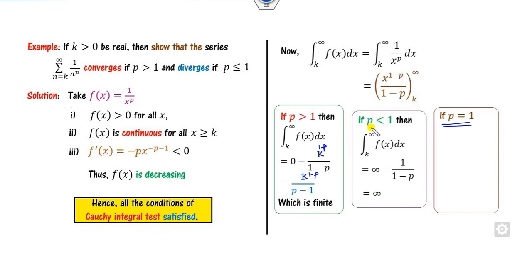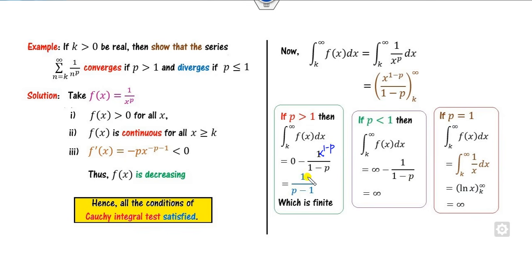When p is equal to 1, what will happen? This is something over infinity, and we can't solve it directly, so I can substitute here. When p is equal to 1, the integration will be 1 over x dx over the limit k to infinity. What is the integration of this? It is ln of x from k to infinity. So when you substitute infinity, it will be infinity.